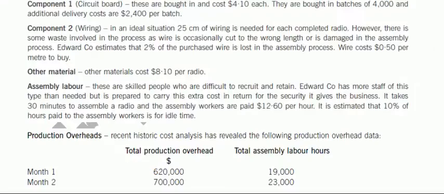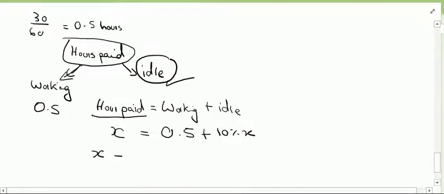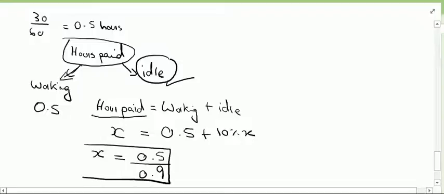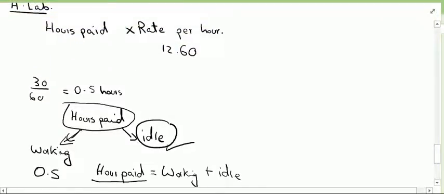For idle hours which I have to pay, it says it is estimated that 10% of hours paid to the assembly workers is for idle time. 10% of what? 10% of hours paid. And therefore it should be 10% into X. Now solving this equation and calculating the value of X will give us 0.5 divided by 0.9. This must be the total hours I must compensate to my laborers. And now solving it over here, we have 0.5 divided by 0.9 multiplied by 12.6, which is equivalent to 7.